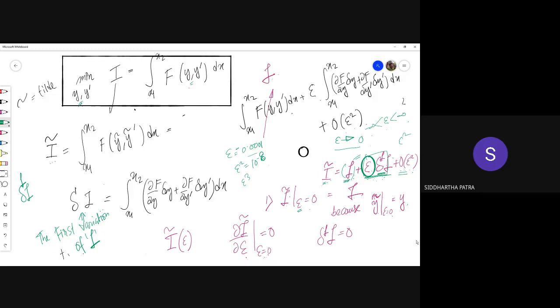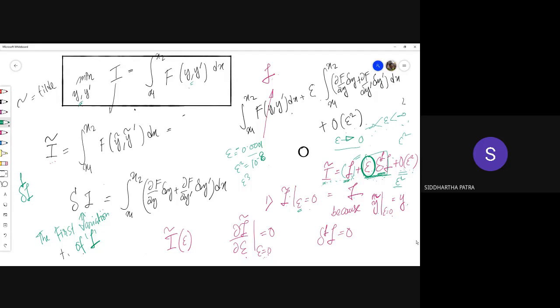There should be no effect of this term. When there is no effect of this term, that means the coefficient of epsilon, the linear term, is 0. Then you start taking the coefficient of the epsilon squared term, and the epsilon squared term becomes the most significant term. And when it is the most significant term, the sign of epsilon doesn't matter. In either case, I tilde would be greater than I. Is that part clear? Yes, sir.